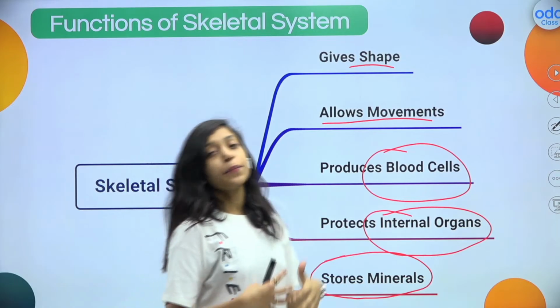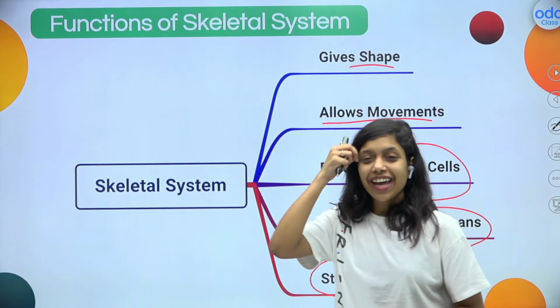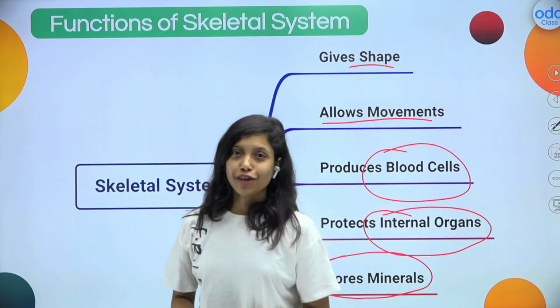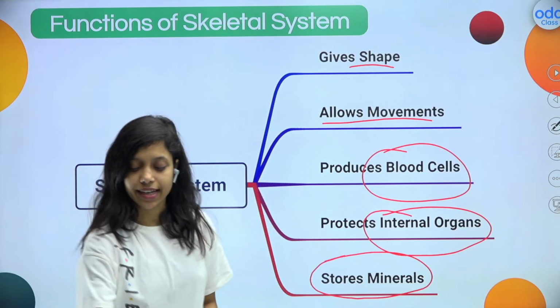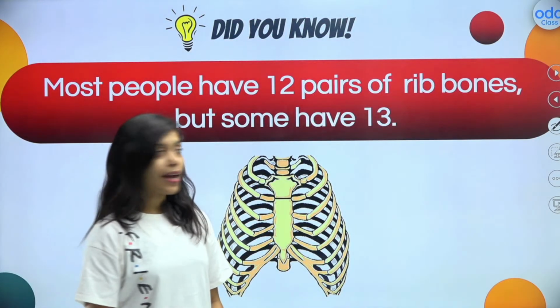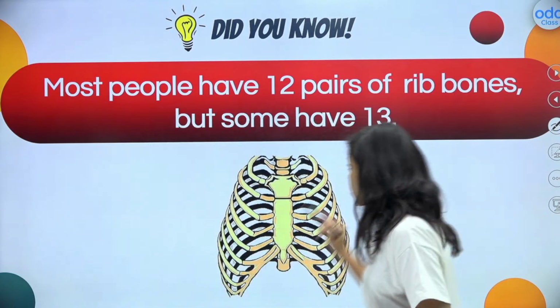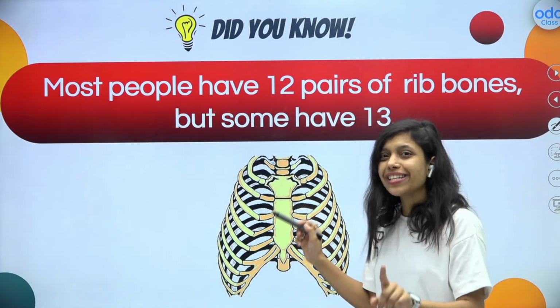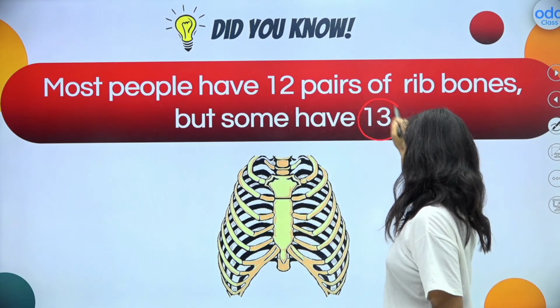Now, I told you that our rib cage will protect the heart and lungs, right? So, can anyone tell me how many pairs of rib bones we have in our body? How many pairs are there? Exactly. So, we have 12 pairs of rib bones in our body, but some people, yes, exception, as I always say, science is full of exceptions, right? Some people have 13 pairs.